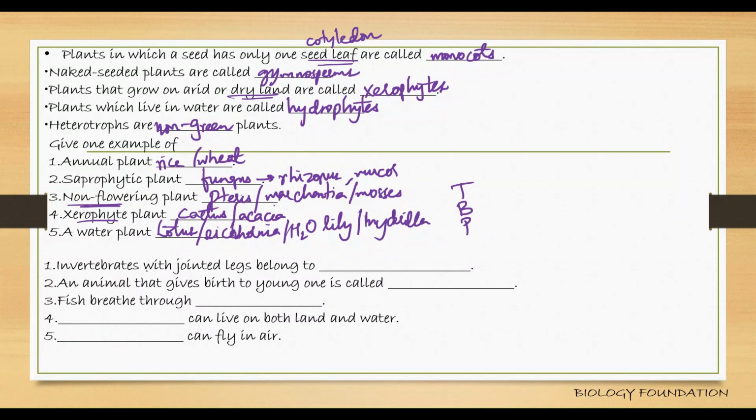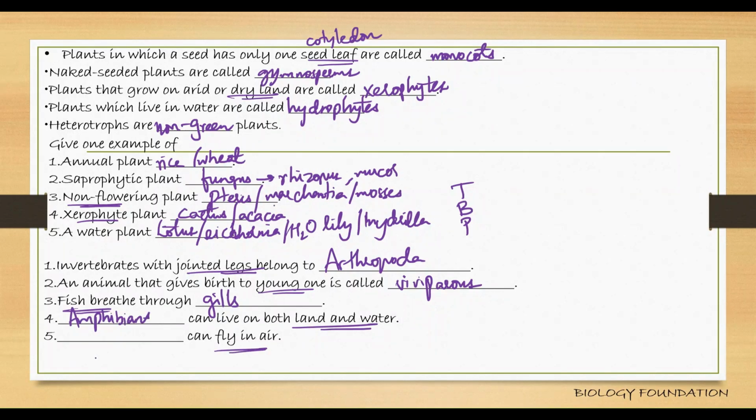Invertebrates with jointed legs belong to which phylum? Arthropoda, right? An animal that gives birth to young ones is said to be viviparous. Fish breathe through gills. Dash can live both on land and water: amphibians.